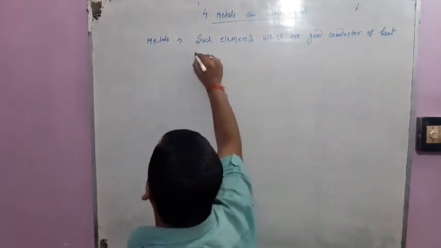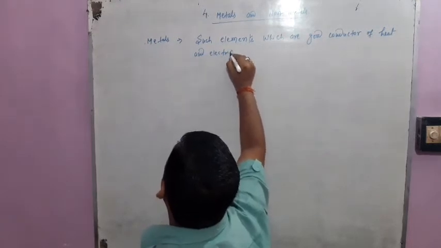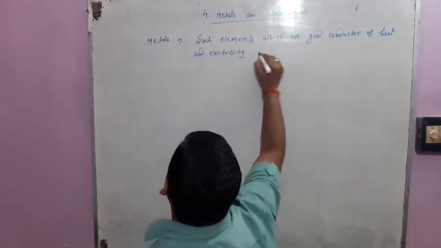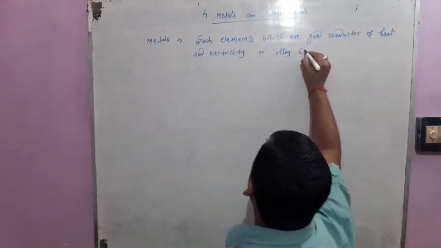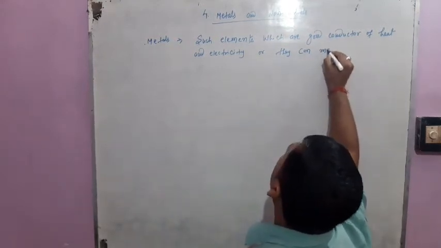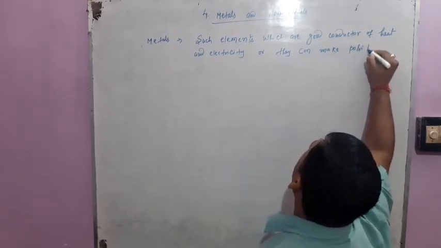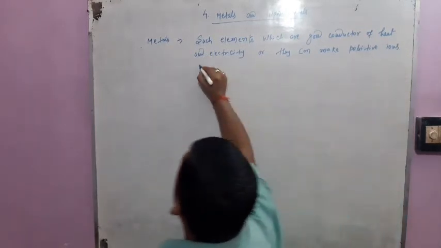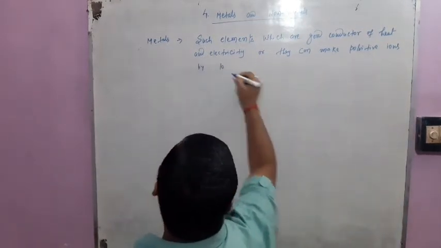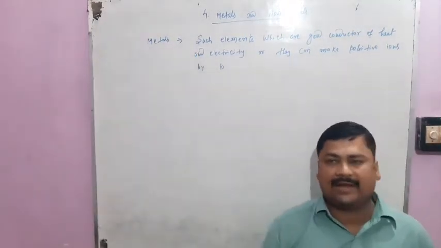Or they can make positive ions by losing electrons. How do they make positive ions? They can make positive ions by losing electrons.